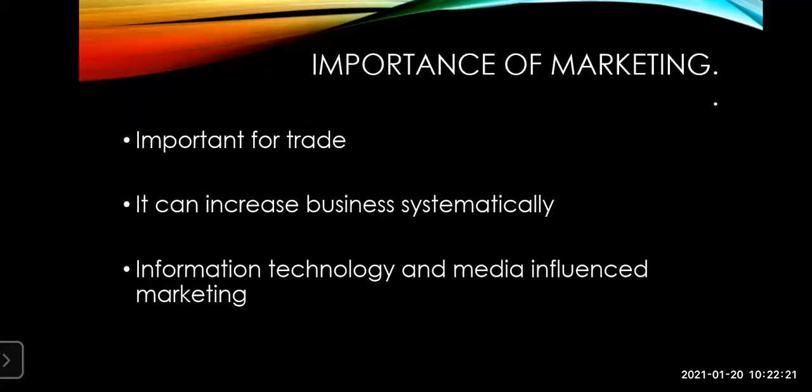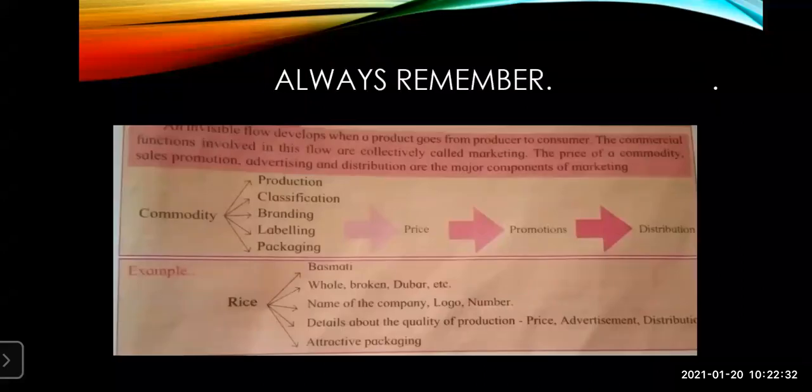Here the example is given of an invisible flow. An invisible flow develops when the product goes from the producer to the consumer. So this is given in the always remember box. Invisible means this flow we cannot see, but we know that the product is produced somewhere, then it is brought to the wholesale market, then from the wholesale market it goes to the retail market. So this is all invisible flow.